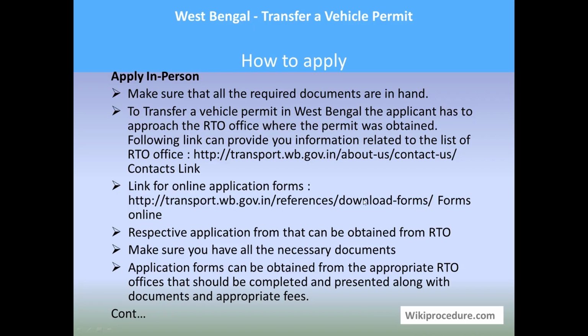As I explained, you can download the form from this link provided here. A respective application form needs to be obtained from the RTO and completed for applying. Make sure that you have all the required documents. If you miss out one document, your application stands rejected. Application forms can be obtained on your visit to the RTO office. Please collect the form, fill in the details, attach all the documents and submit it to an officer there